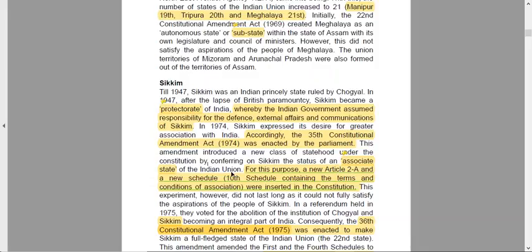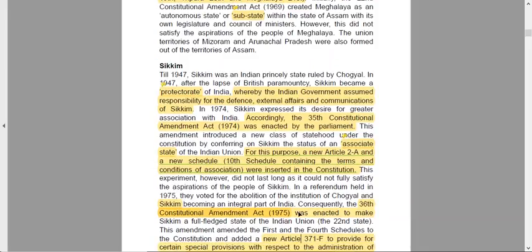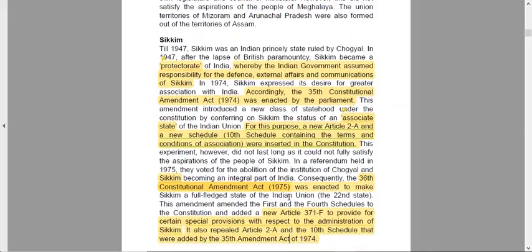For this purpose, a new Article 2A and a new Tenth Schedule containing the terms and conditions were inserted in the constitution. This experiment, however, did not last long, as it did not fully satisfy the aspiration. People were not very happy with the status of associate statehood, and in a referendum held in 1975 they voted for the abolition of the institution of Chogyal and for Sikkim becoming an integral part of India. So Sikkim finally came into India in 1975 and became the 22nd state.